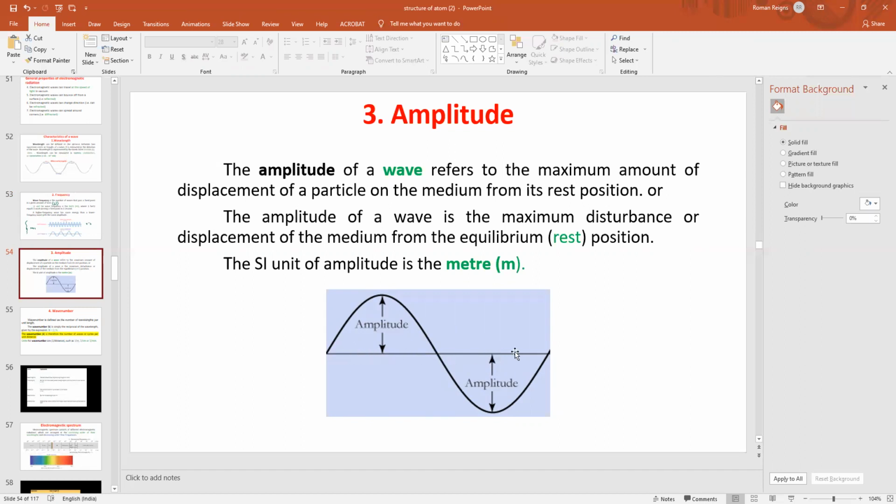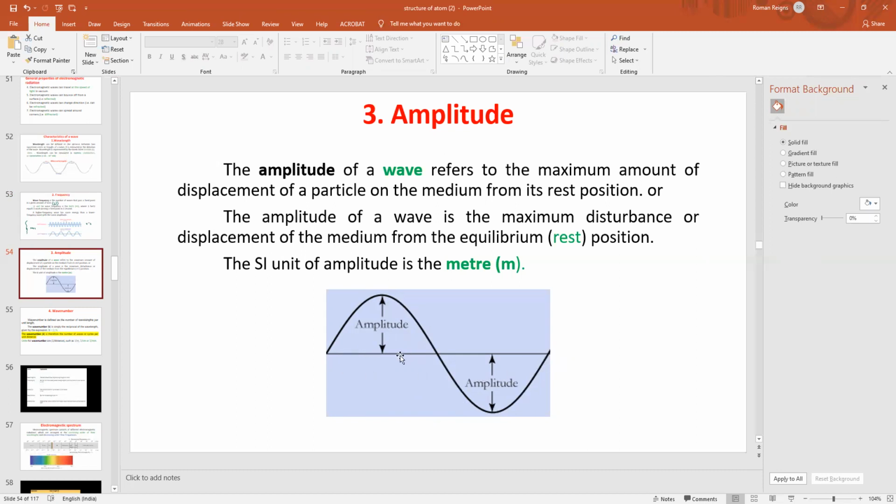You can see this line. When the electric field and magnetic field are not equal and they act perpendicular to each other, at that moment you can see the propagation of the wave.